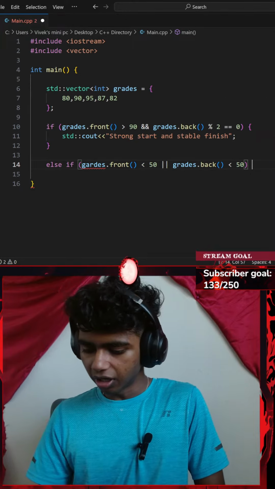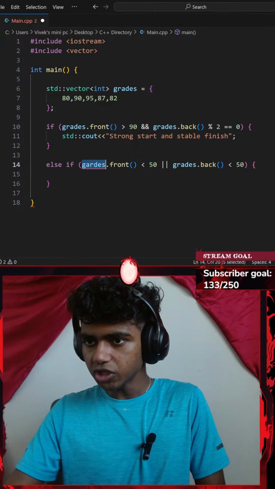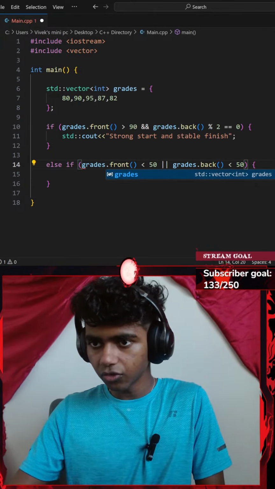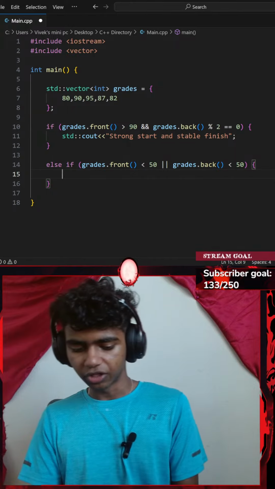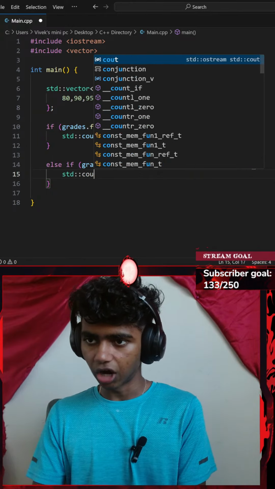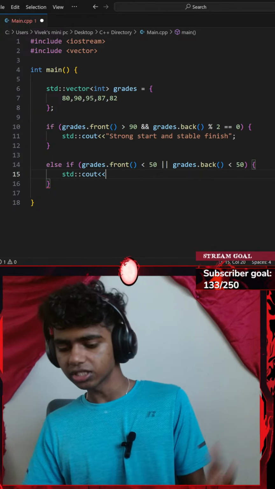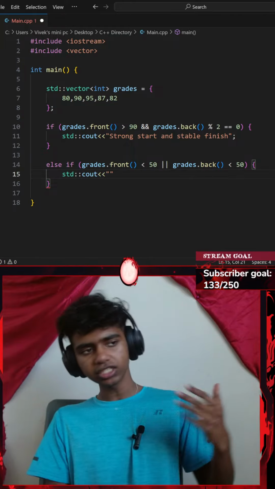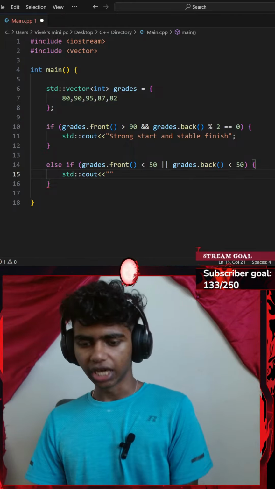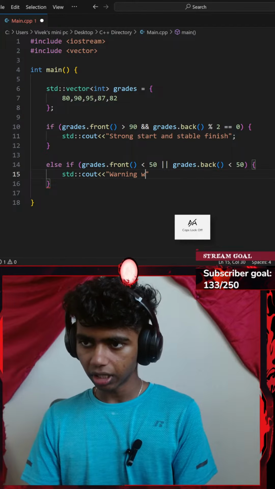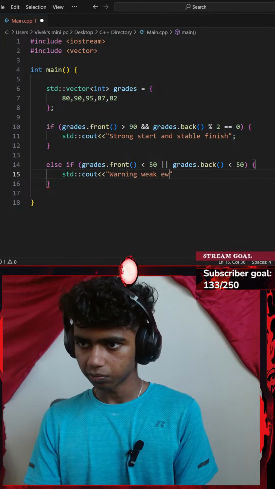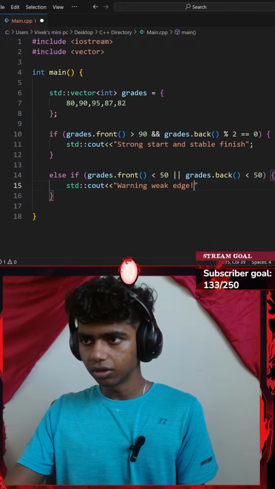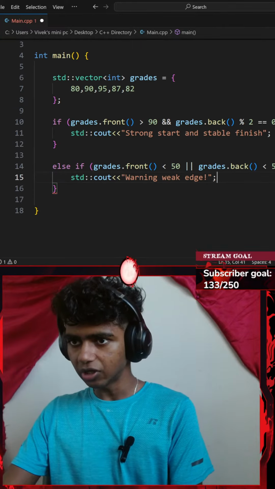Okay, I'm going to be printing something, and I'm pretty sure I spelled grades wrong here. There we go. I'll go with a standard console output with an insertion operator. I want to insert something. I'll insert a text that's called warning weak edge. Okay, let's go with warning weak edge. There we go. And I will be ending that with a semicolon as well.